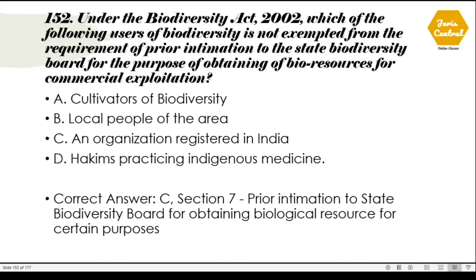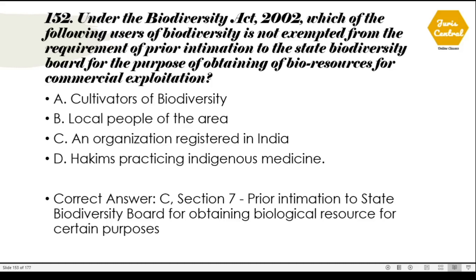152. Under the Biodiversity Act 2002, which of the following users of biodiversity is not exempted from the requirement of prior intimation to the State Biodiversity Board for the purpose of obtaining of bioresources for commercial exploitation? And this is given under option numbers, and the correct option is option number C, an organization registered in India.